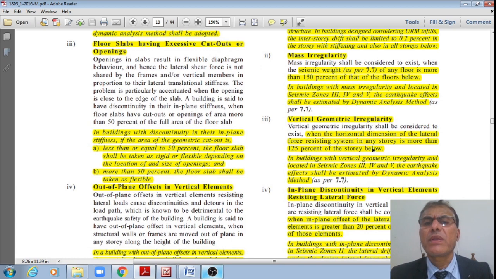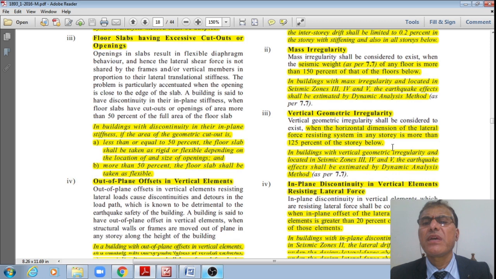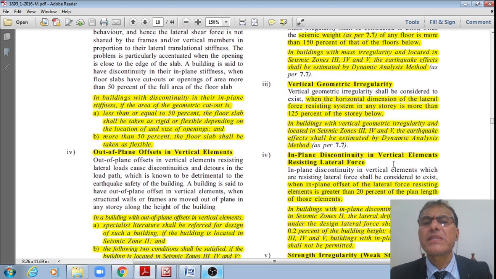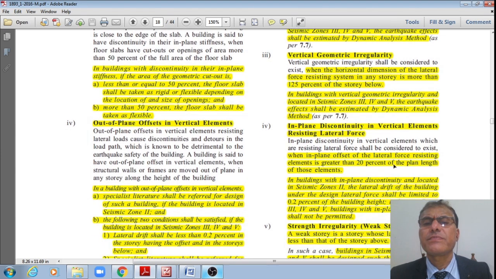Now next one, vertical geometric irregularity shall be considered when the horizontal dimension of the lateral force resisting system in any story is more than 125% of the story below. Here also, if the building is located in zones 3, 4, 5, then we should do dynamic analysis for the structures, not other analysis.